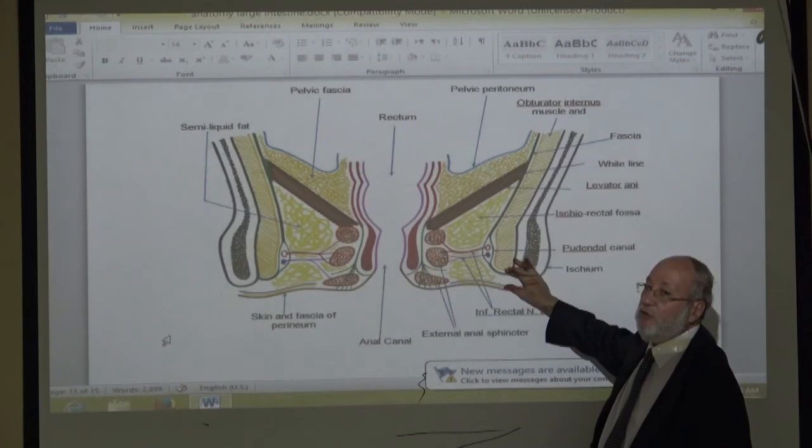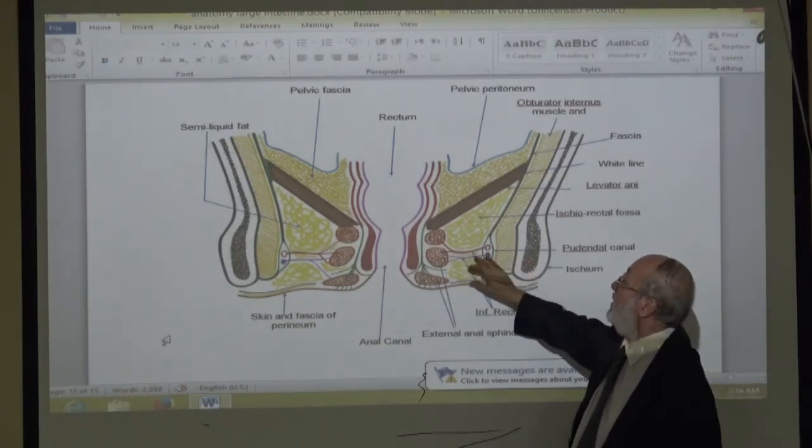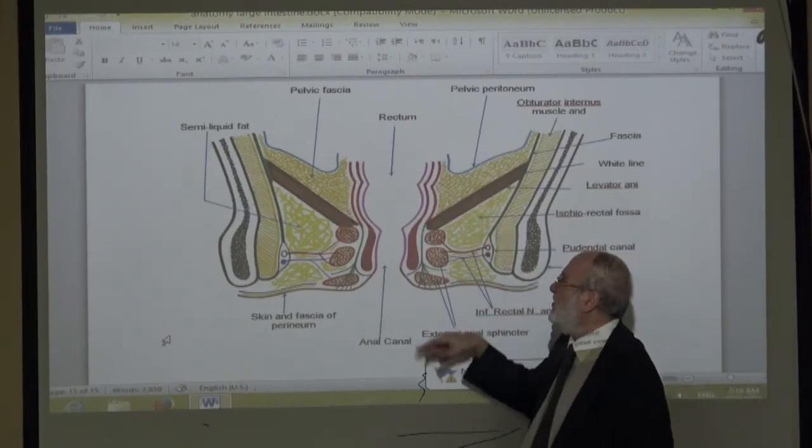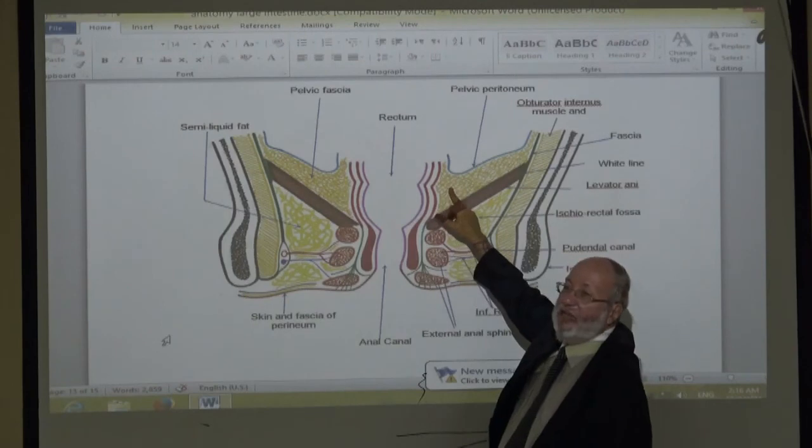About 60% of abscesses here are perianal, the commonest. 30% are ischiorectal abscess. 5% are submucous or pelvirectal abscess.